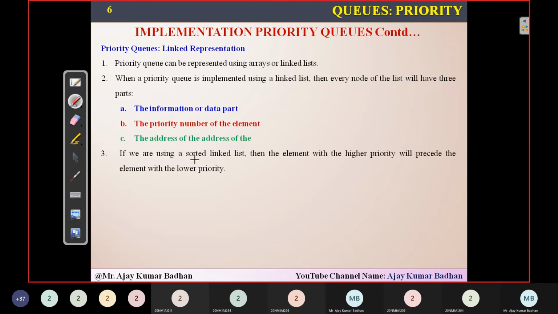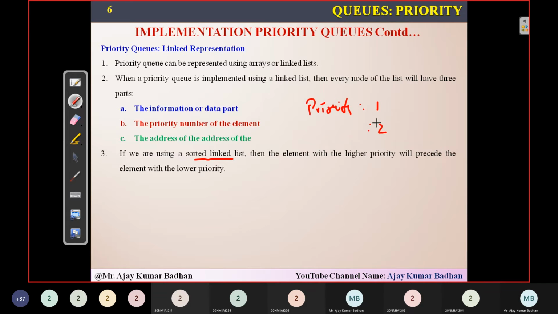Now, if we are using a sorted linked list, the first technique, then what it is saying exactly here is that the elements with the highest priority will precede the elements with the lowest priority. Now here, remember one thing I wanted to clarify. If I'm giving a priority as one, the next priority is two.